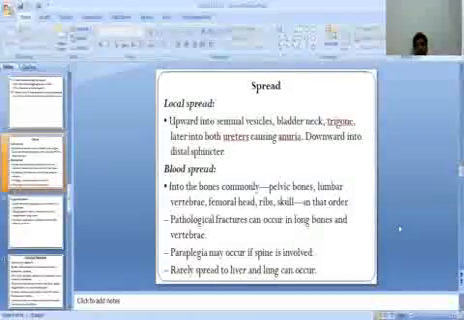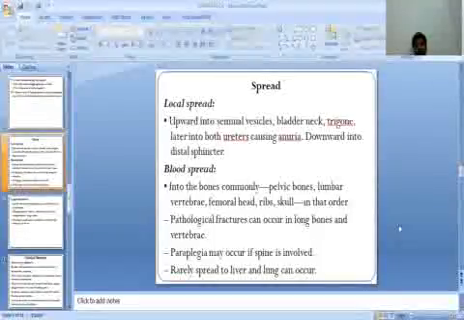Local spread is upward into the seminal vesicle, bladder neck, and trigone of the bladder, later into both ureters causing anuria, and downward into the distal sphincter.